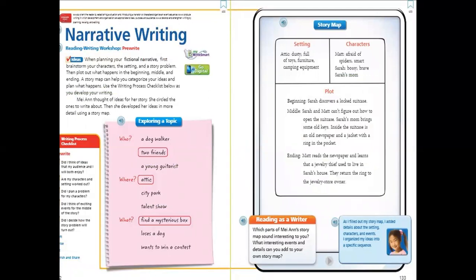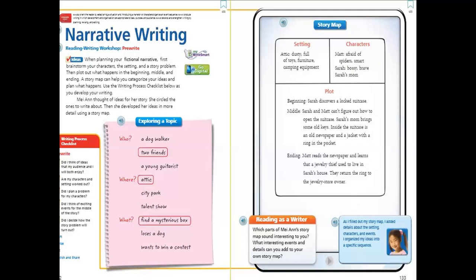Narrative writing. Now, narrative writing, when you narrate something from a story or from your real life or experience, this is called narration. So narration should start with a beginning, middle, and end, like any story. When planning your fictional narrative, first brainstorm your characters, the setting, and the story problem. Then plot out what happens in the beginning, middle, and ending. A story map can help you categorize your ideas and plan what happens. Use the writing process checklist below as you develop your writing.